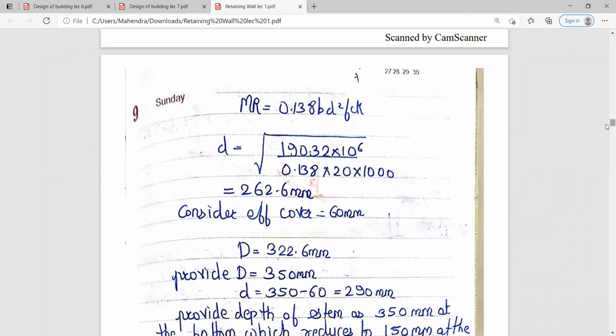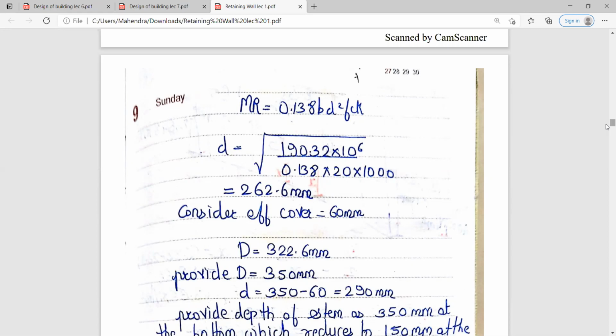So D calculate करने के लिए you are having the formula, that is square root of moment. Moment की value just now you had calculated, that is 190.32 into 10 raised to power 6 upon 0.138 B into FCK. So इसमें से D की वैल्यू आपको मिलती है 262.6 mm. Now you are going to consider effective cover as 60 mm.